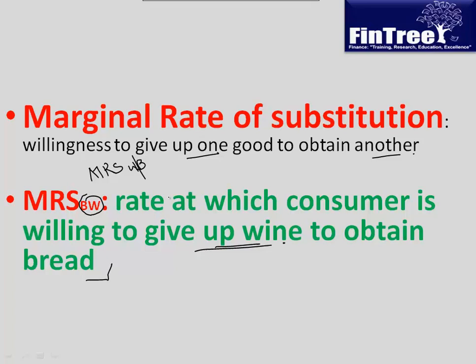So what it basically means is at what rate you are willing to substitute. The meaning of marginal is incremental, meaning extra. So are you willing to give up one unit of bread to have an incremental unit of wine? How many units of bread are you willing to give up for some units of wine here?